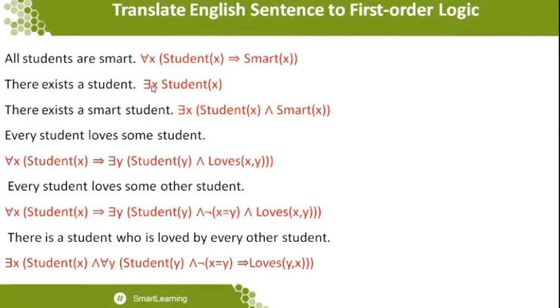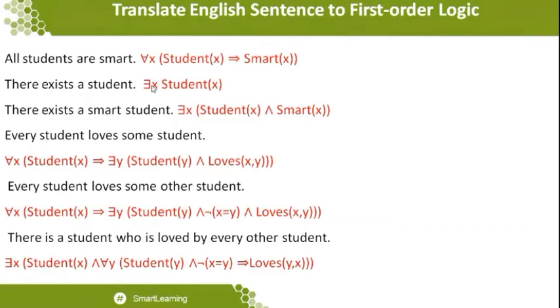Okay, so here you can see that for all X, student of X, which implies there exists Y. So what is the there exists Y? Because I'm writing the statement "love some students," there are some students available, some Y students, who can be loved by student X, that is everyone. That is why I'm writing for all X, student of X, which implies there exists Y, student of Y.